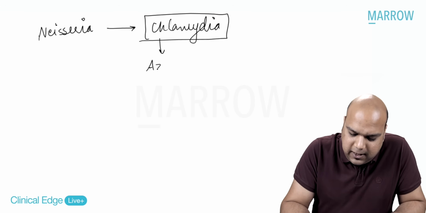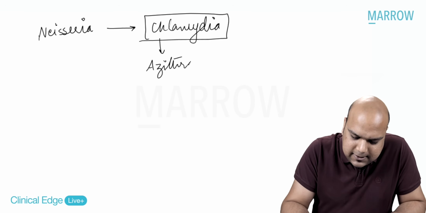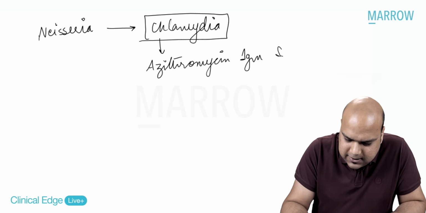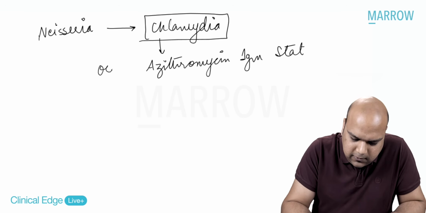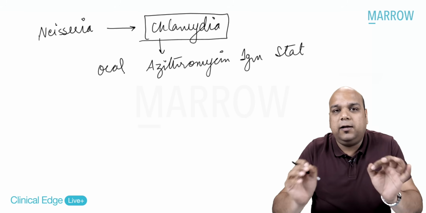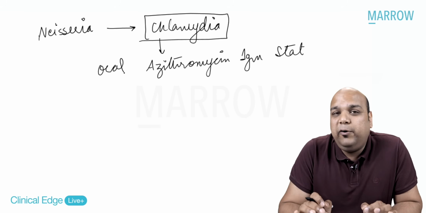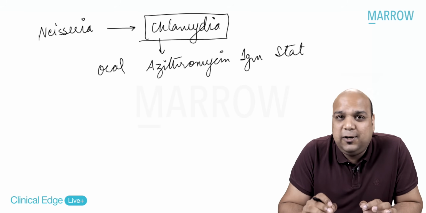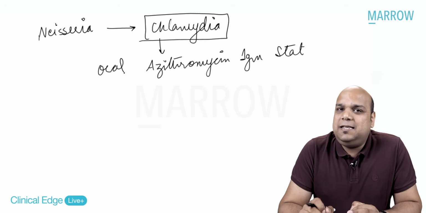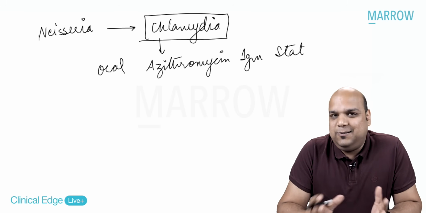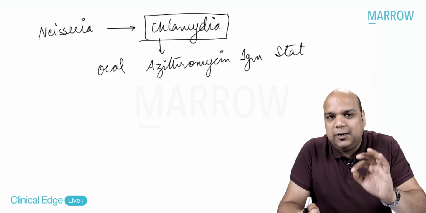Basically, we are going to give azithromycin 1 gram stat, oral. We give that in all such cases of hyperacute conjunctivitis. Along with treating Neisseria, we are trying to treat chlamydia also. So this is another important key that you need to remember.